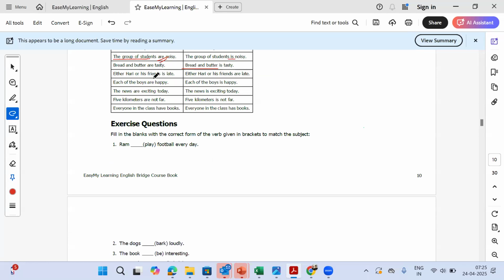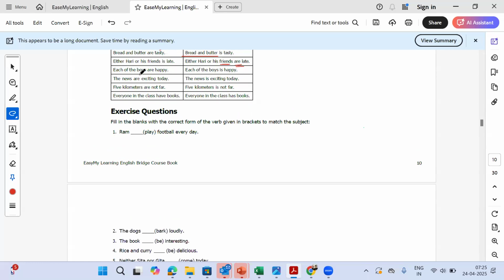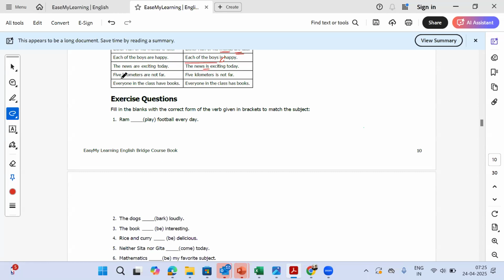Either Hari or his friends are late. Friends is coming last, so it will be are. If it was his friends or Hari, then it would have been is. Each of the boys are happy. Each of the boys is happy, because we are talking about each boy individually. The news are exciting today. The news is exciting today, because the news is one group which we are talking about. 5 kilometers, again distance, so it will be is not far.